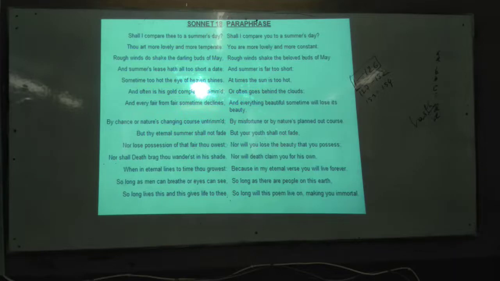Sonnet has some characteristics. Sonnet has some musical ability. Personal feeling or emotion should be expressed. And on the basis of rhyme scheme, sonnet may be differentiated.